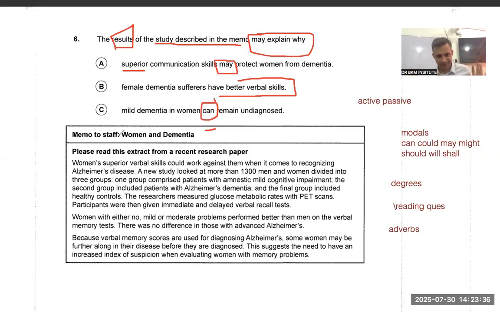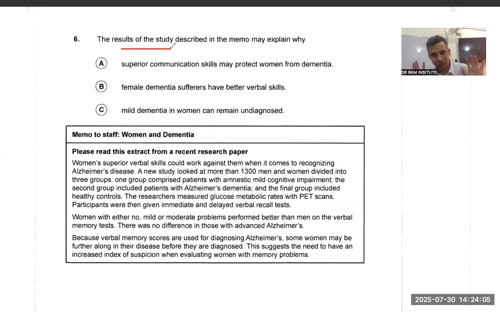Three groups divided. The researchers measured glucose metabolic rates with PET scans. Participants were given immediate and delayed verbal recall tests. So they are talking about the method. In this line, there is nothing about conclusion. So this paragraph is not that important for me. Again, don't forget the basics. It's not that important because my question is about the result of the study. Don't forget this, then your life will become easy.